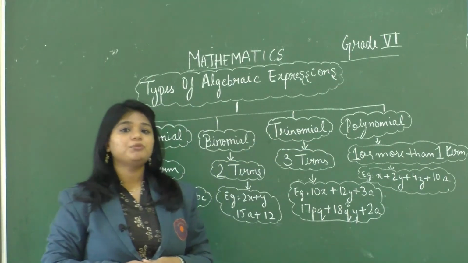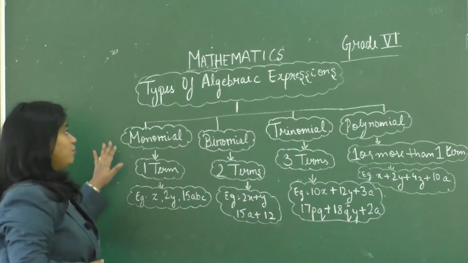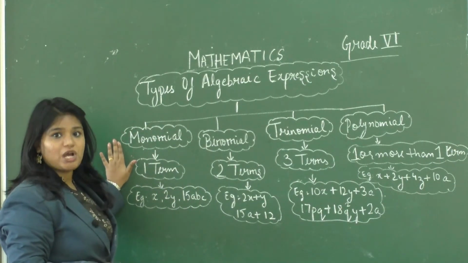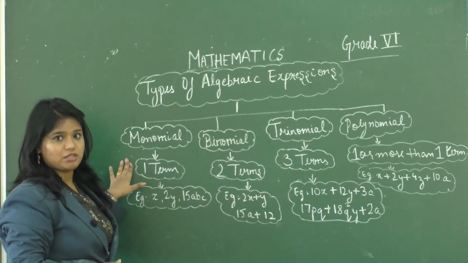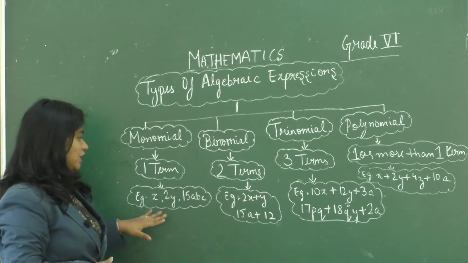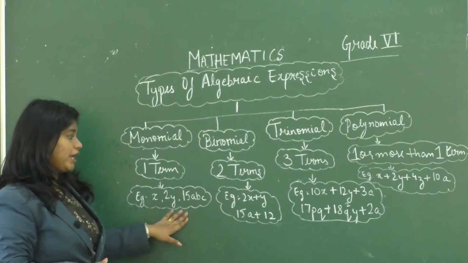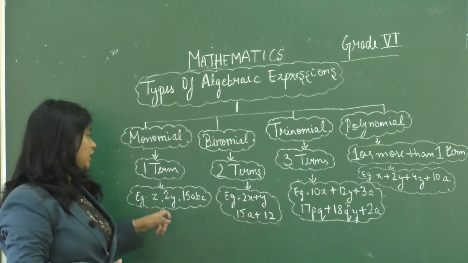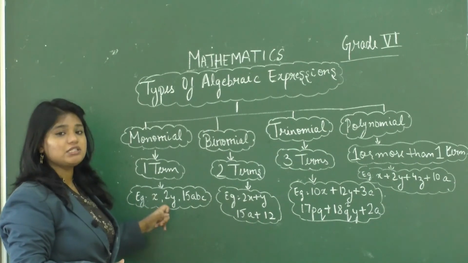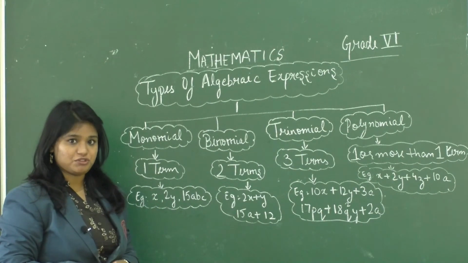So, let's talk about monomial. Monomial expressions are the ones which have one term or one algebraic term in them. For example, x, 2y, 15abc. So here we can see that there is only one term, a single term, in each algebraic expression.